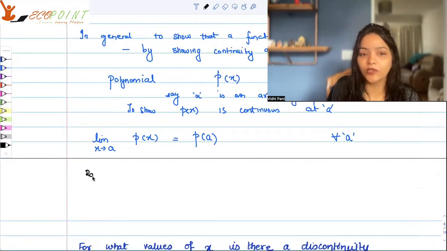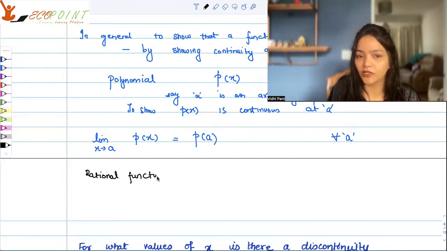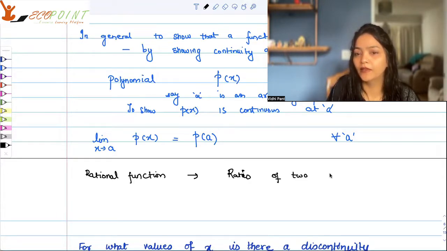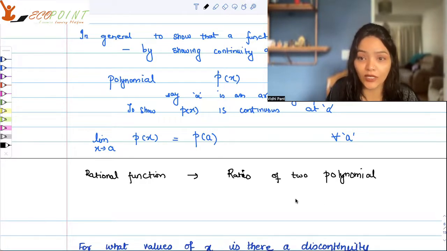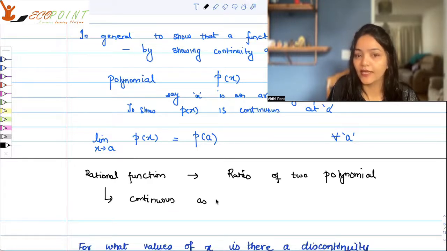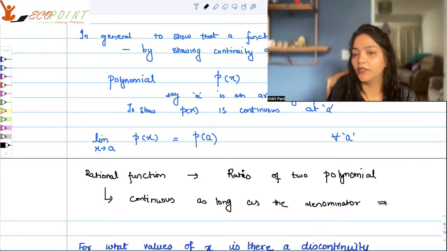And here I would also want to talk about rational functions. We have already defined what a rational function is. A rational function is basically the ratio of two polynomials. And as polynomial functions are continuous, the ratio will also be continuous as long as the denominator is not 0. So all rational functions are also continuous, just like the polynomial functions, as long as the denominator is not equal to 0.